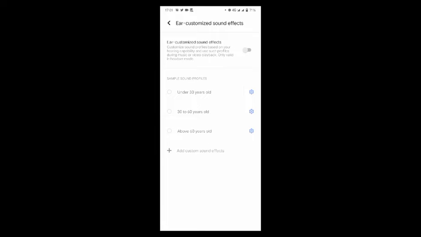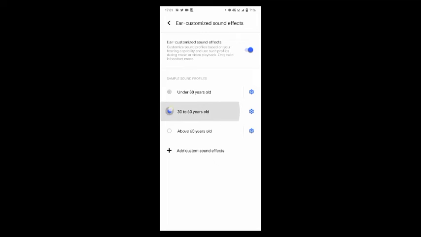able to customize sound profiles based on your hearing capabilities and use such profiles during music and video playback, but this is only valid in headset mode. So you are going to turn that on, and once you turn that on, you are going to click on a sample sound profile. If you're under 30 years, you're going to click on that.